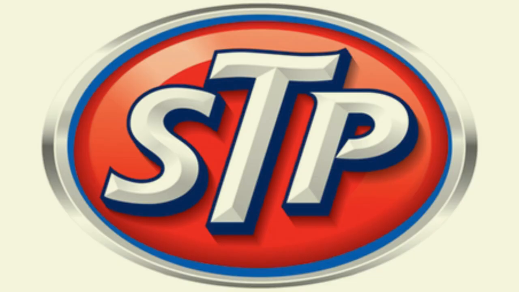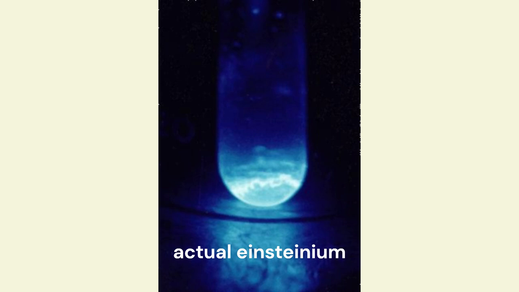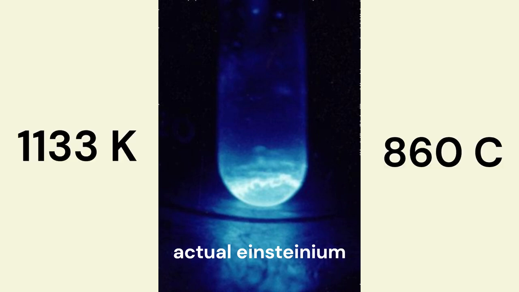Fun facts about einsteinium. At STP, einsteinium is a solid. It is a silvery metal that glows blue in the dark. It has a melting point of around 1133 Kelvin, or 860 degrees Celsius.